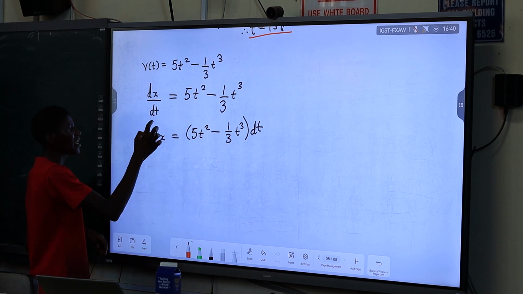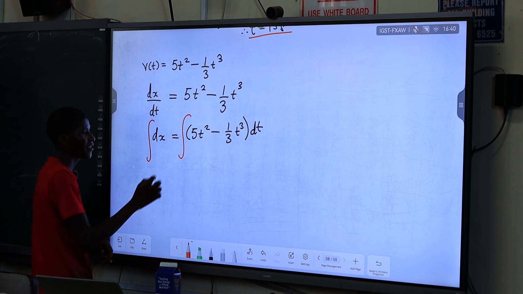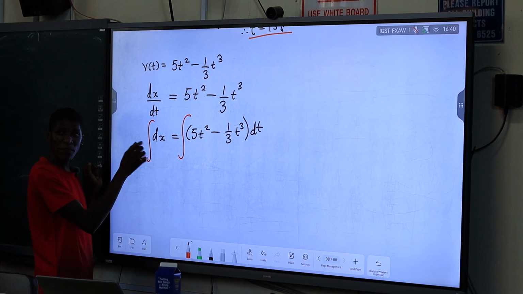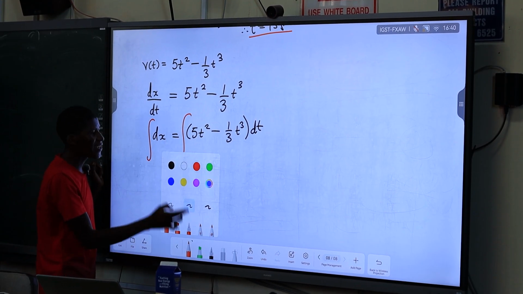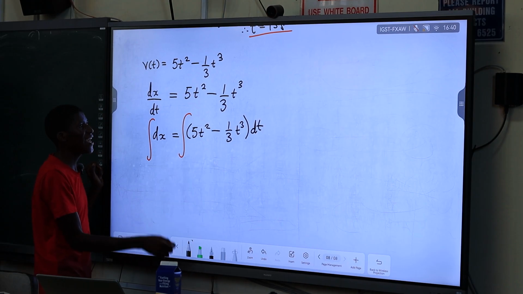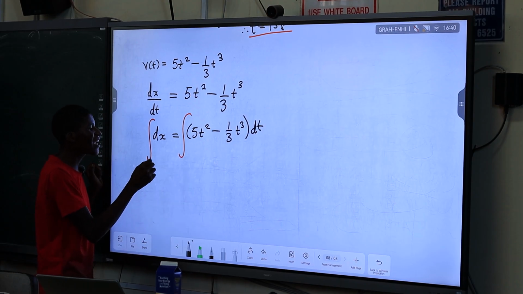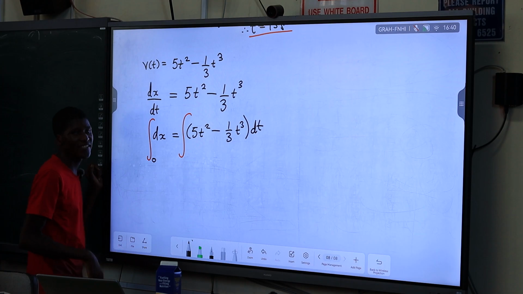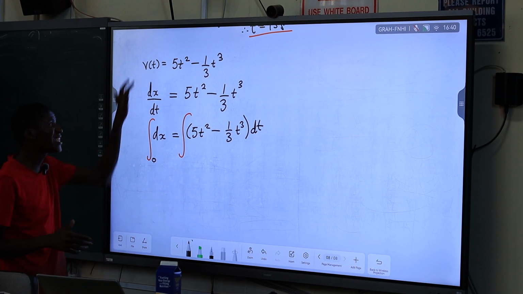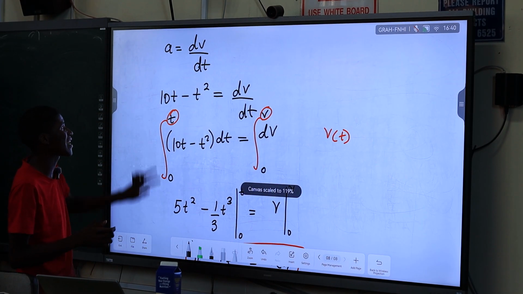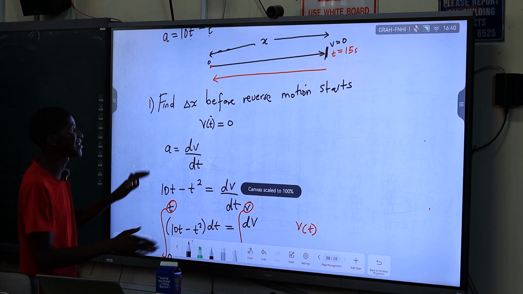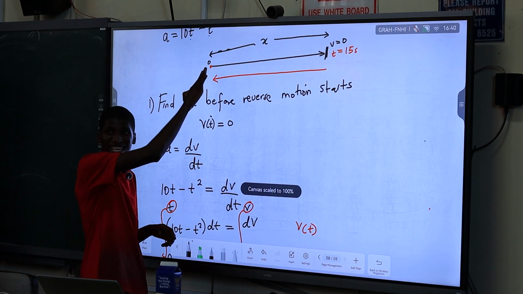So automatically we can integrate on both sides, right? We are integrating a position, so from the initial position we take 0, because that's when we didn't have any x, like in our diagram. When we are here, we don't have any displacement.